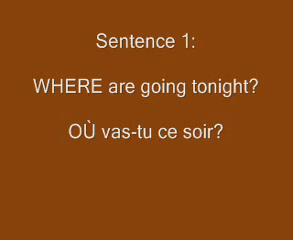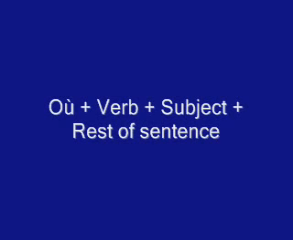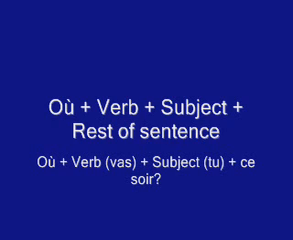Où vas-tu ce soir? By looking at this sentence, we can draw this simple formula, which is où plus verb plus subject plus the rest of the sentence. Again, où plus verb plus subject plus the rest of the sentence. So the verb va comes first, then the subject tu, and that's why I call it the method of inversion, whenever the verb is placed before the subject.